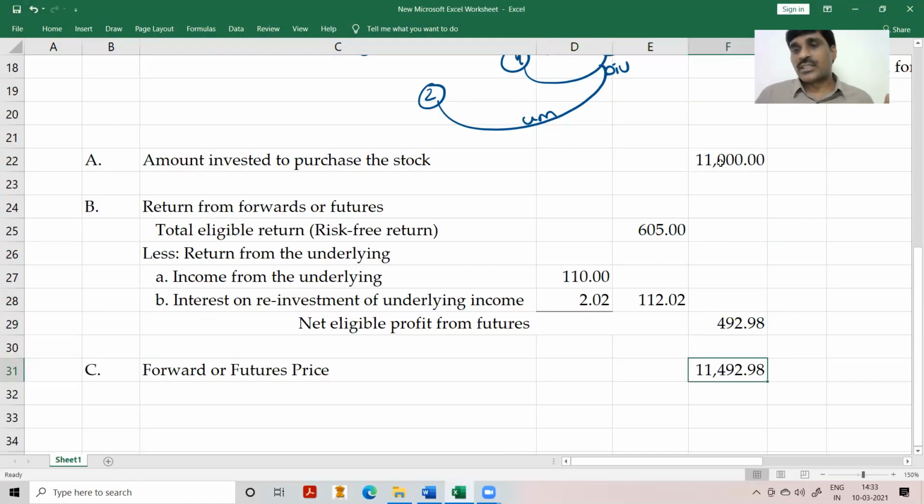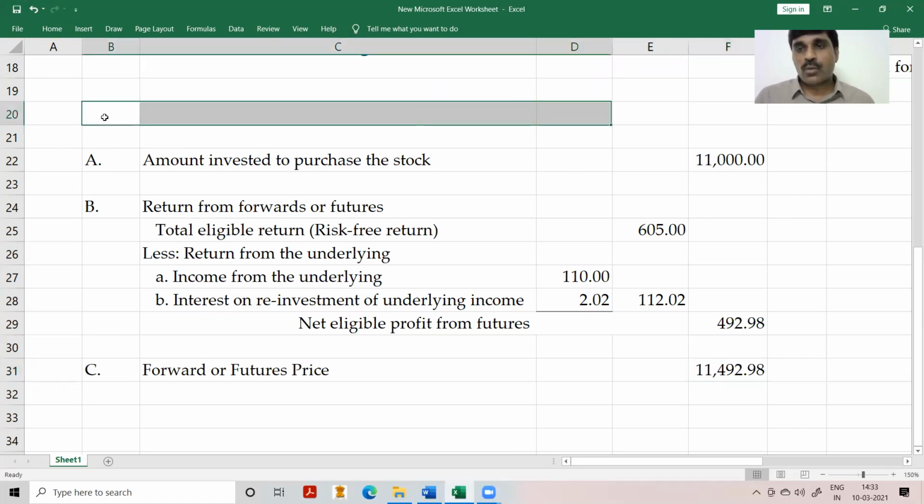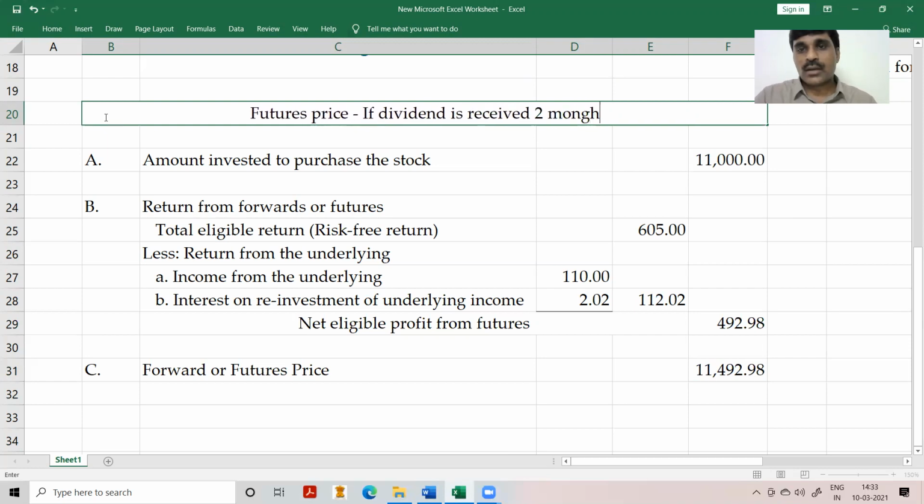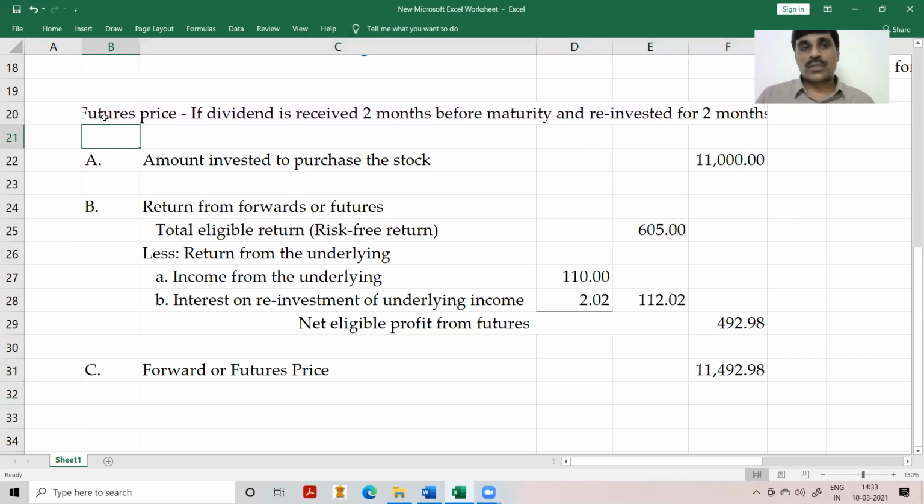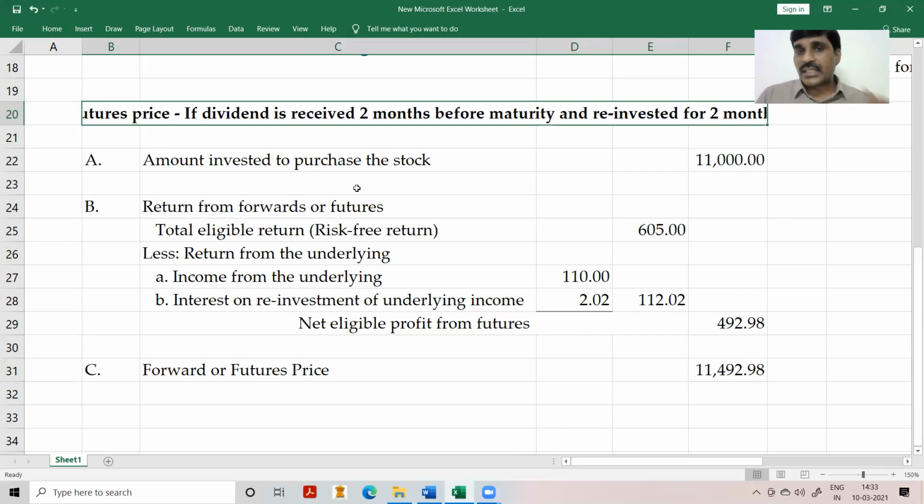Accordingly, I'm taking only the gross income. So in this calculation, the dividend is received after 4 months, 2 months before maturity. So the futures price, if the dividend is received 2 months before maturity, and as such the dividend is reinvested for 2 months. This calculation assumes that the dividend is received 2 months before maturity. Therefore, we are reinvesting the dividend for 2 months.